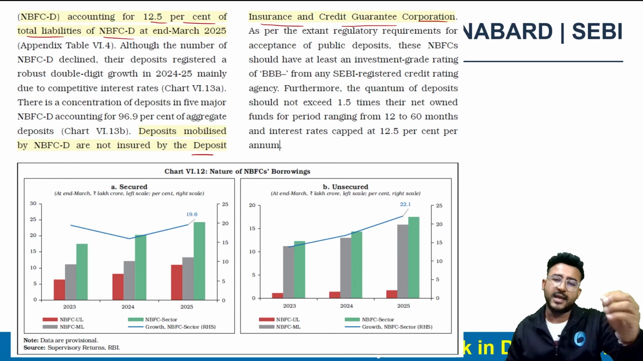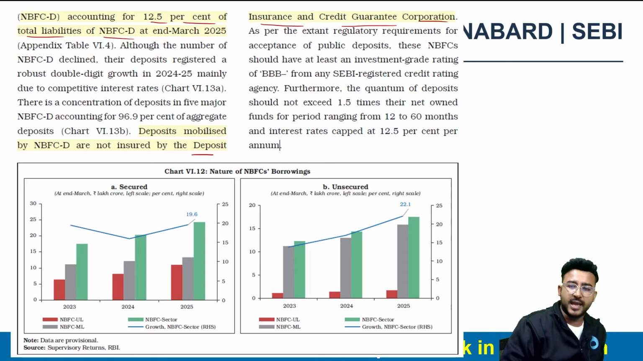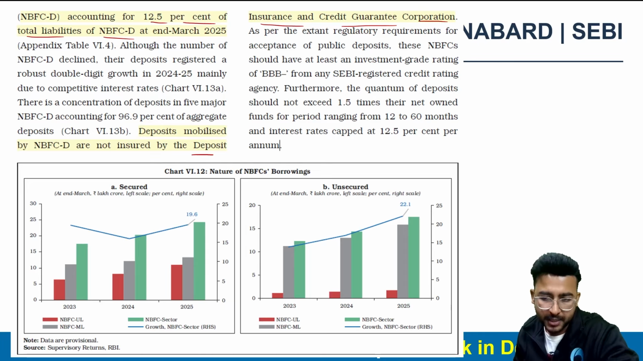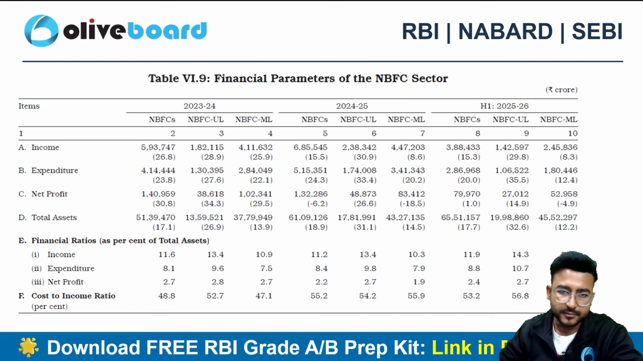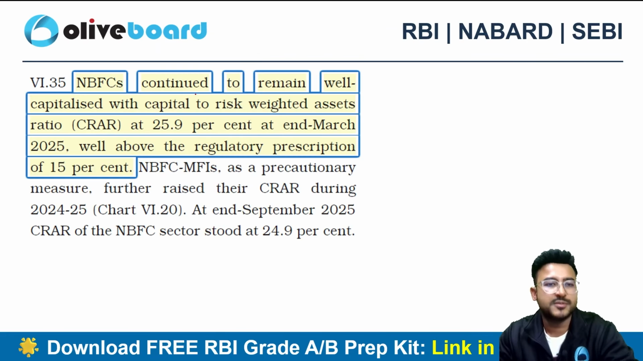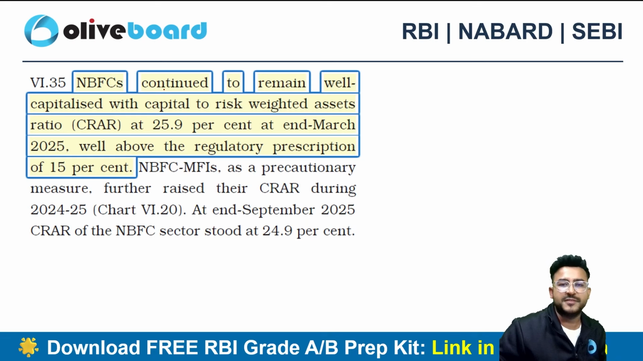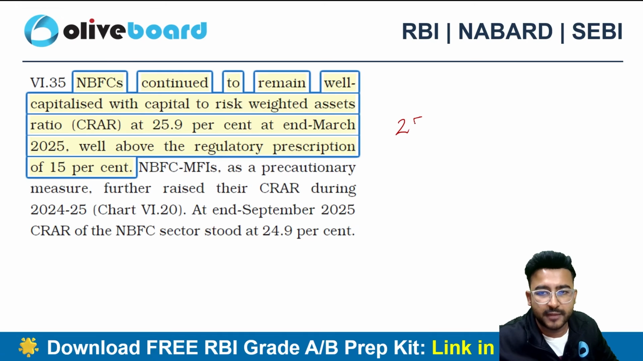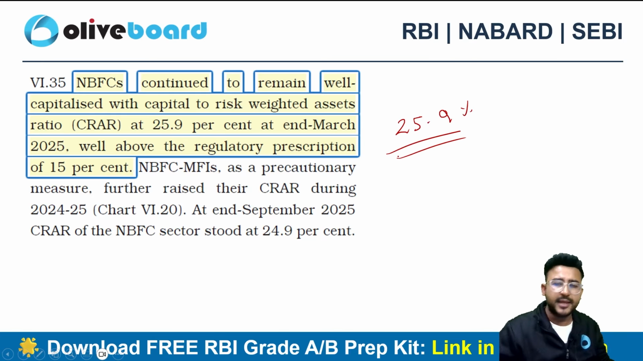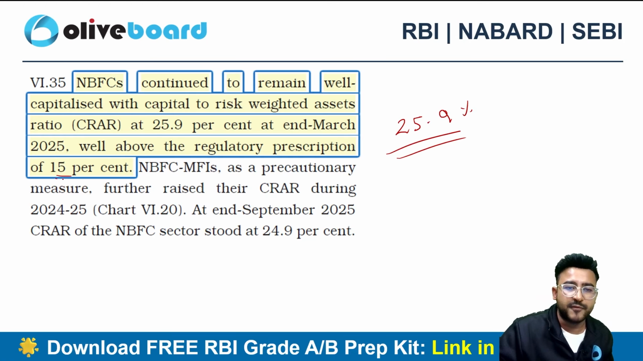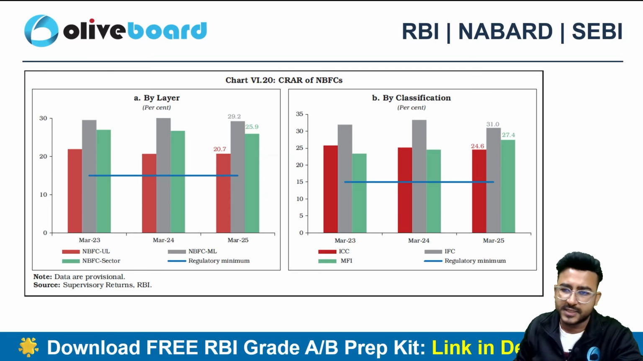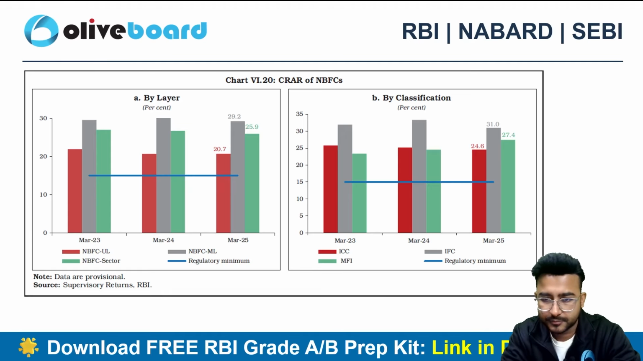Let's suppose you are making an FD with NBFC deposit taking. You won't be getting any kind of DICGC cover. The limit of 5 lakh rupees is not applicable on the NBFC, right? Now, in terms of CRAR, we can see that NBFCs continue to remain well capitalized. Why? Because they do have a CRAR of 25.9% in March 2025, which is quite high as compared to the bare minimum 15%, which is prescribed, right? So CRAR wise, NBFCs are doing actually fine, right?